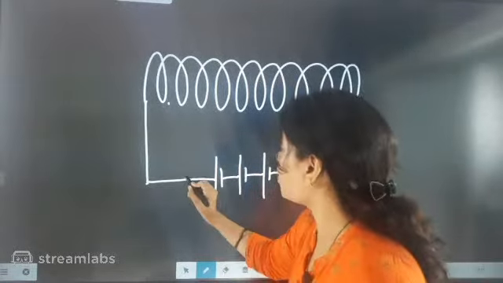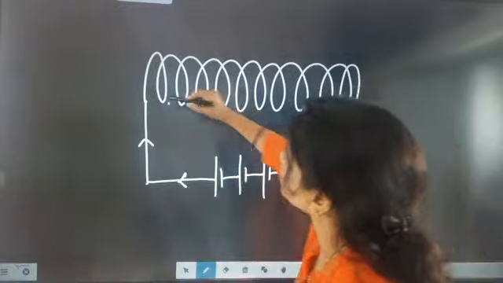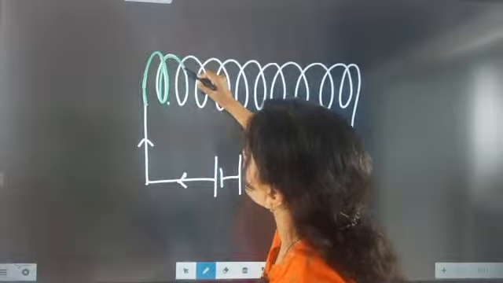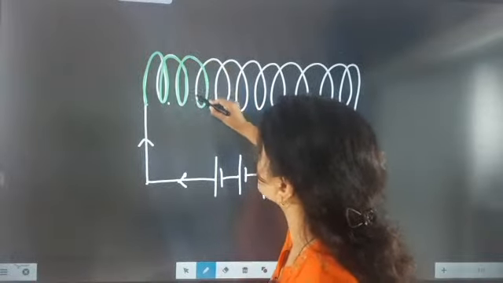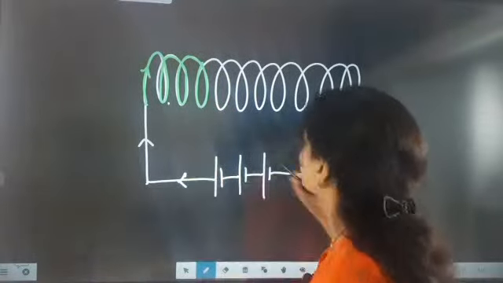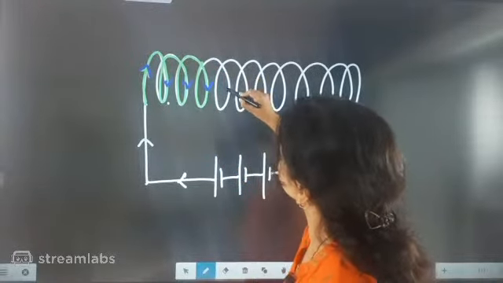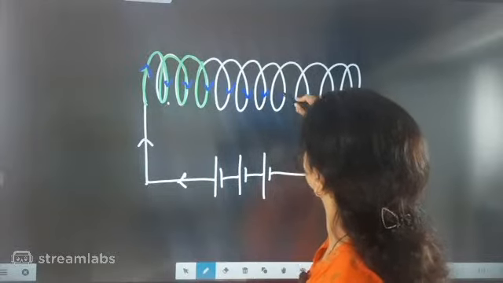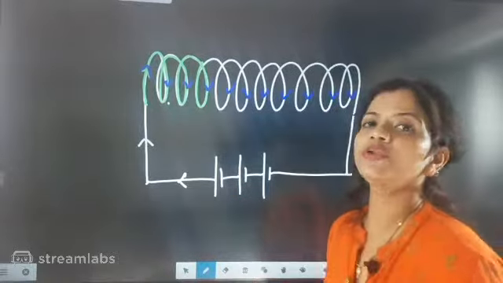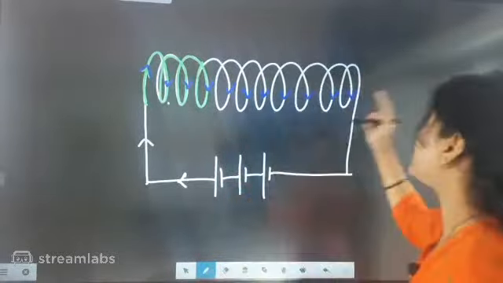First you see the flow of direction is from here. Now in this part, is it moving clockwise or anti-clockwise? You have to keep on answering my question. So here, is it coming clockwise or anti-clockwise, beta? The current will be moving like this. So what direction are you feeling here? After checking the direction, you are going to tell me where I should write South Pole and where I should write North Pole. Clockwise.